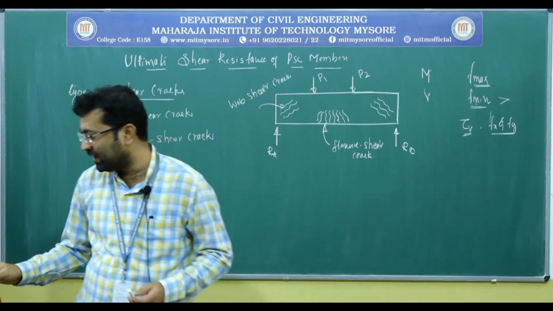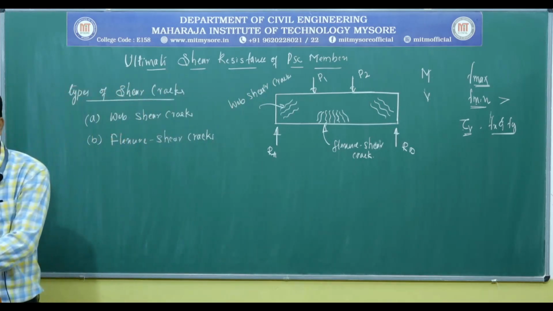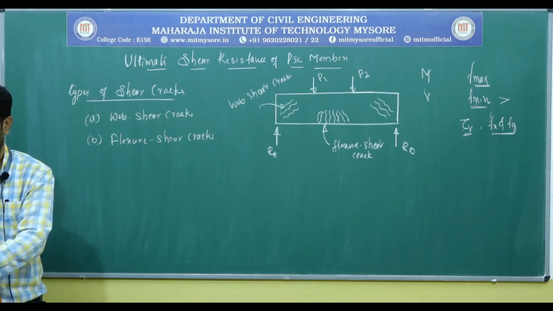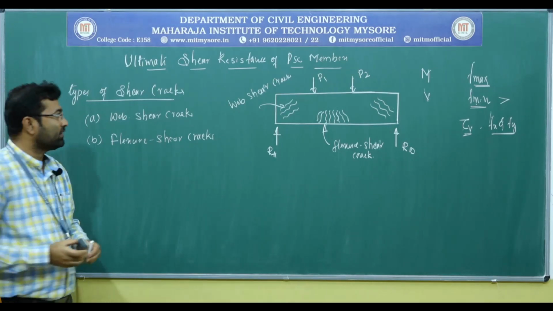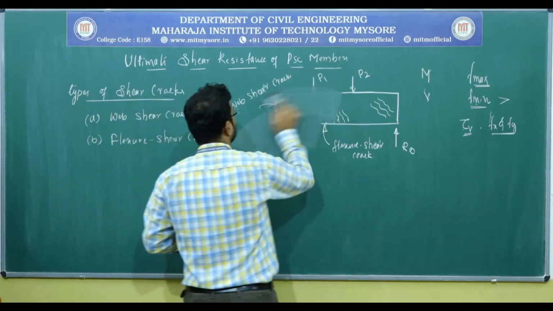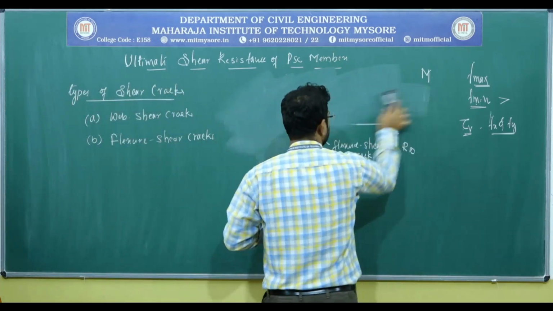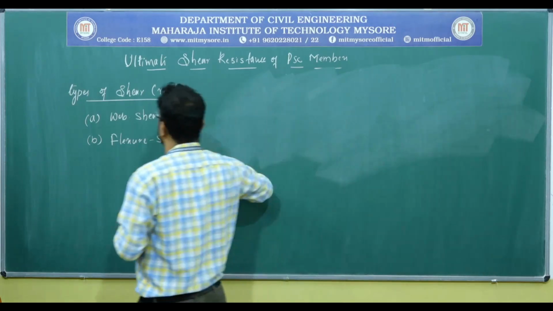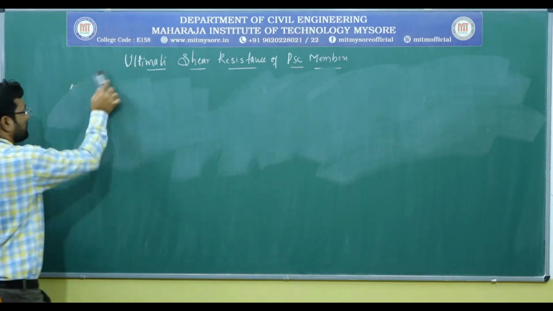In both situations we need to determine the shear resistance capacity of the PSC beams. So let me take these different failures or cracks independently, so that we can discuss the formulas to calculate the shear resistance capacity of the PSC beams under the different cracks.